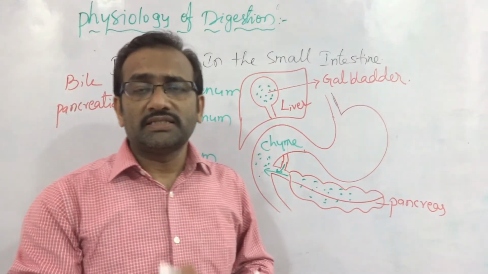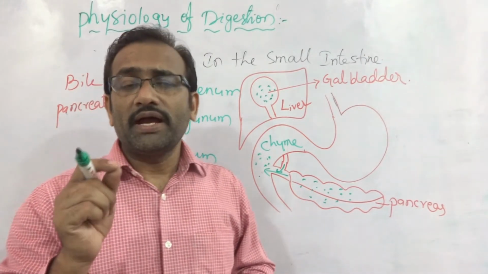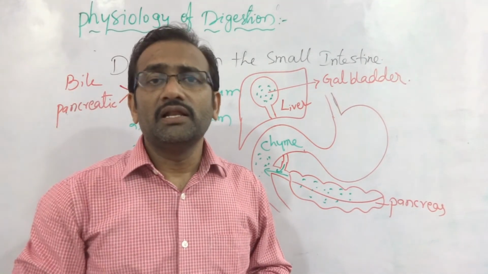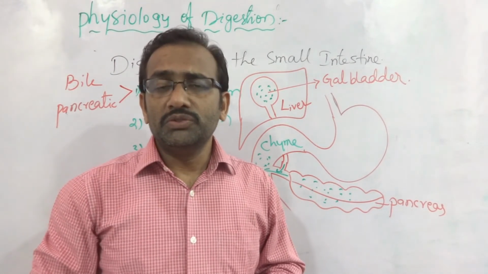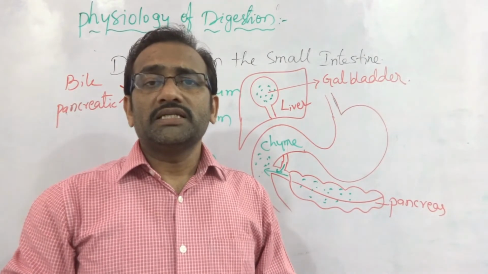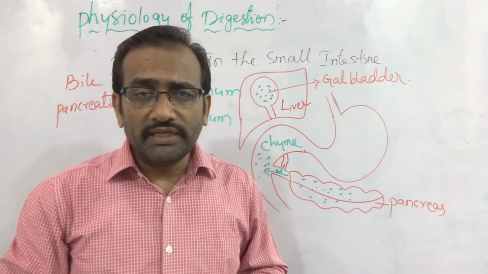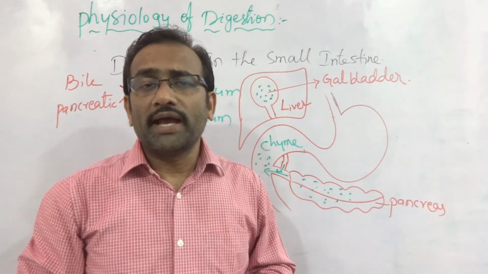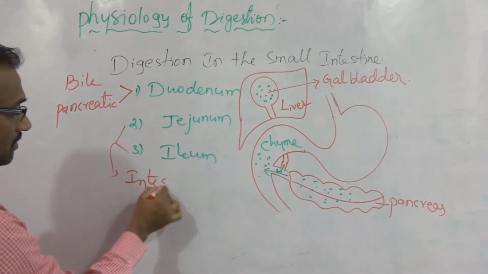And in the small intestine, jejunum and ileum, two places are there. In the jejunum and ileum, intestinal juice is created. The intestinal juice or the intestinal fluid for digestion of the food materials is collectively known as succus entericus.